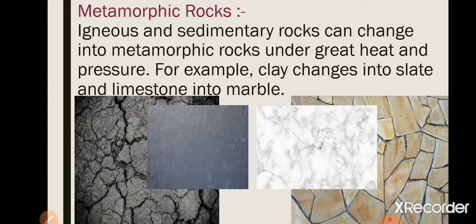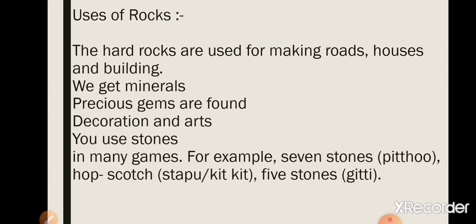Under great heat and pressure, limestone changes its form and becomes marble. Slate is a black colored stone, on which sometimes you write. And marble is used to make the floors in our houses.